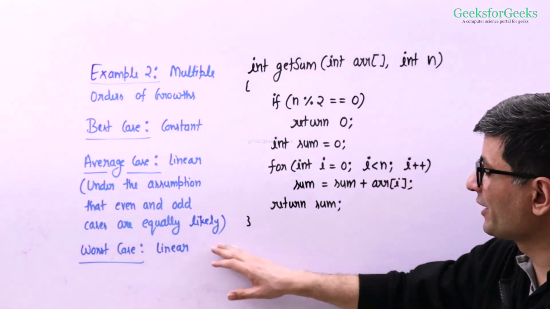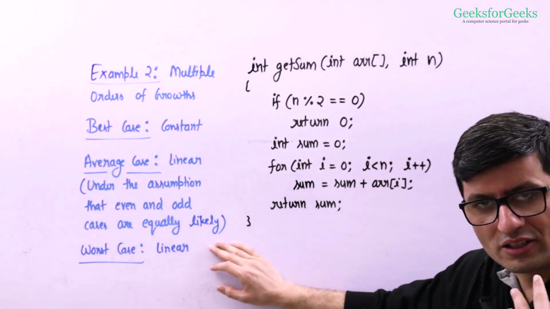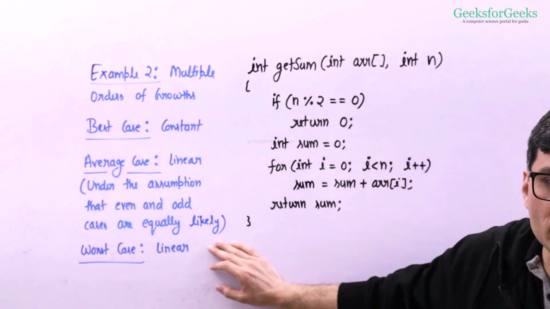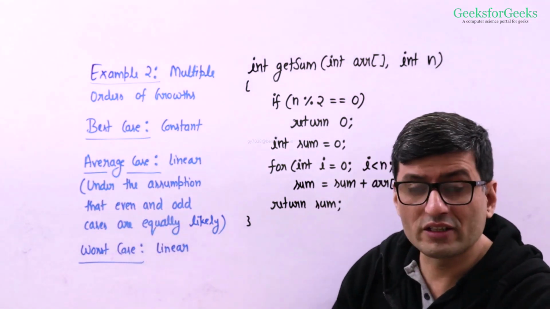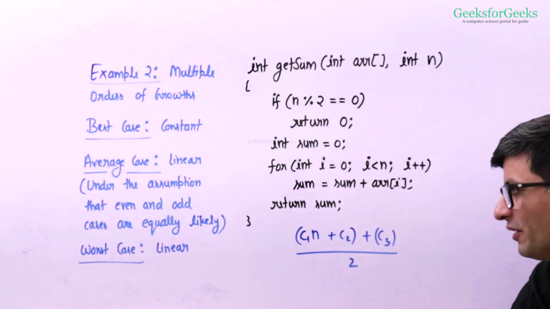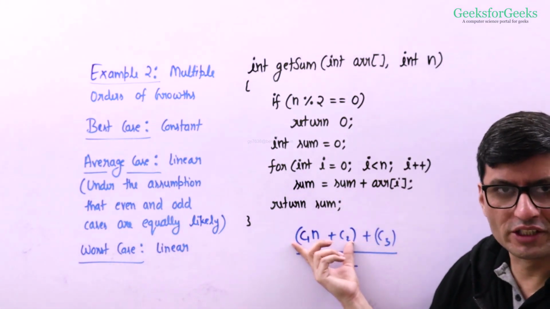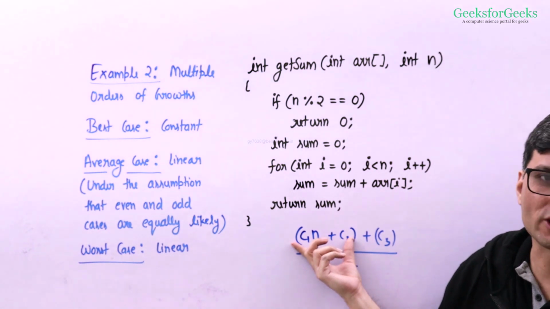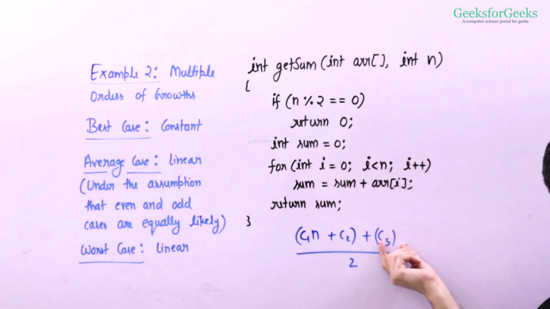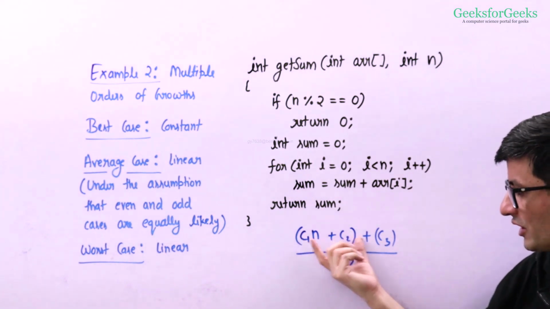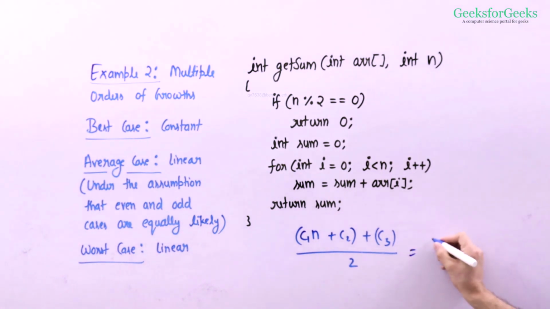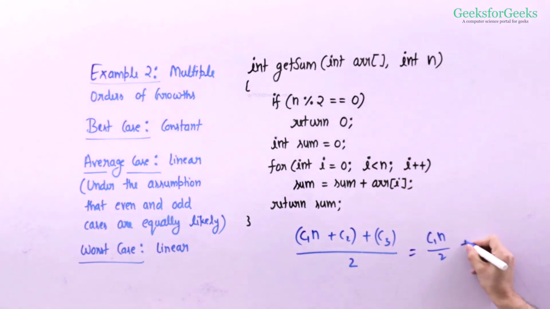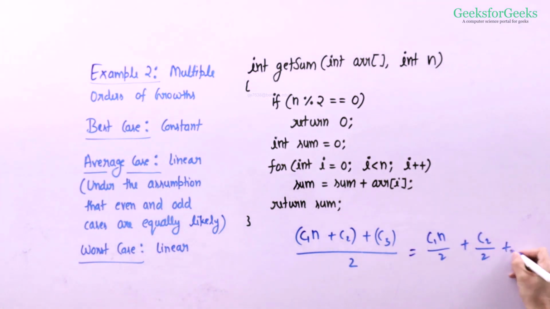The assumption I have made here is that the user is going to provide even input half of the time and odd input half of the time. I've written that under the assumption that even and odd are equally likely. So what is going to happen here? It's going to be linear in half of the cases when the user provides an odd sized input array, and it's going to be constant in the other half of the cases when the user provides an even sized input array. If I do the sum of these two and divide it by 2, I am going to get something like c1n by 2 plus c2 divided by 2 plus c3 divided by 2.